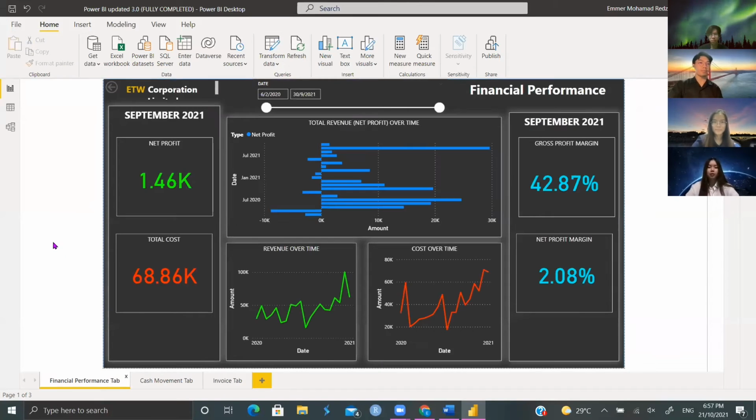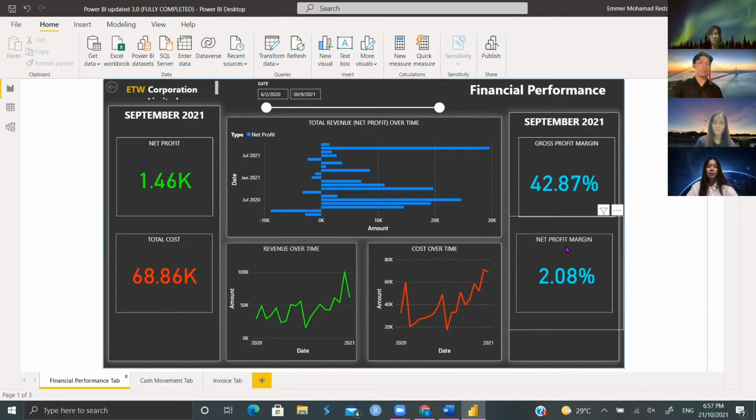Okay, so here we will have three separate dashboarding tabs. One to show the financial performance, another for the cash movement or cash position, and another to show the invoice tab. So to start off, for the financial performance tab, we have the latest metrics on the left and right-hand side of the dashboard. On the left-hand side, you are able to see the net profit and total cost for September 2021, which is the latest numbers that we have on our side. And on the right-hand side, you are able to see the gross and net profit margin for the same month and year.